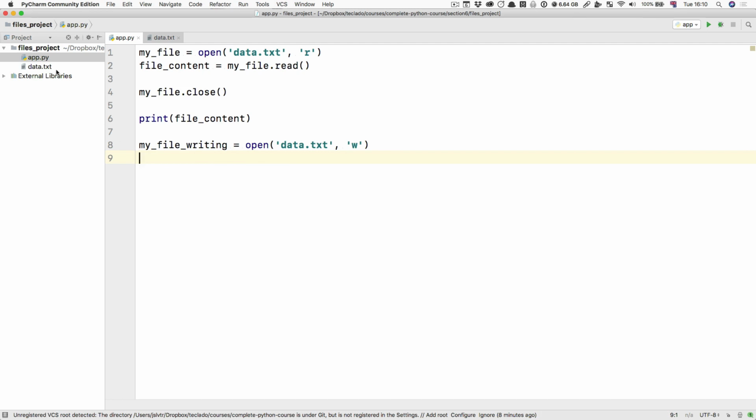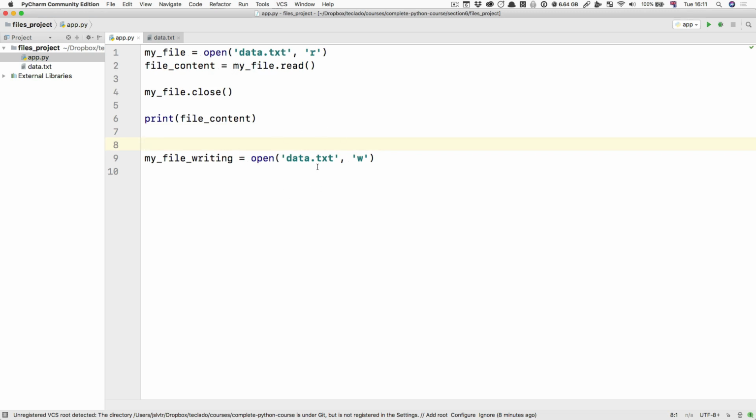So now we've got the file open for writing, we can write something. We can potentially write the user's name so that we will remember it from one time we run the program to another. Where should we ask the user for their name? Should we ask for their name after we open the file or before we open the file? The answer is before we open the file.